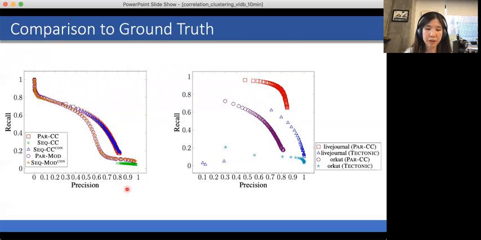So these graphs show a comparison of our implementations to ground truth clusterings. On the left, we show a comparison of our parallel implementations for correlation clustering and modularity clustering compared to the sequential baselines. Essentially, we see that we match the precision recall obtained by the sequential baselines pretty closely in both instances. And on the right here, we show the precision recall of our implementation compared to Tectonic. And we see that we significantly outperform Tectonic in terms of the precision recall that we're able to obtain.